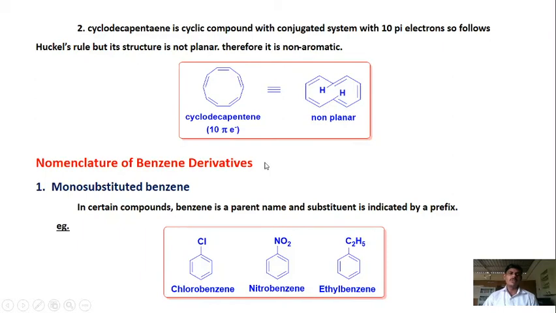Now, nomenclature of benzene derivatives. Benzene derivatives nomenclature can be given in 3 types. Monosubstituted, where one hydrogen of the aromatic ring is substituted by some other group. Here one chlorine is there, so chlorobenzene. Here nitro is there, so nitrobenzene. Here a C2H5 group is there, so ethylbenzene. This is how the monosubstituted benzenes are named.